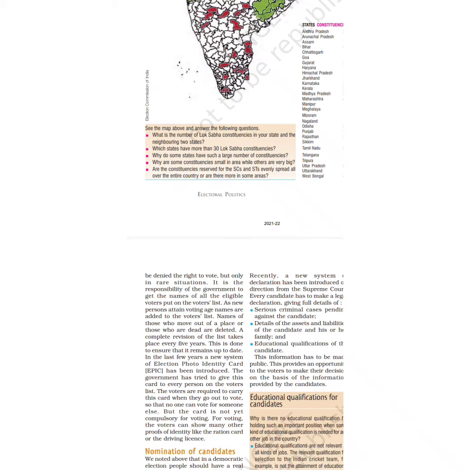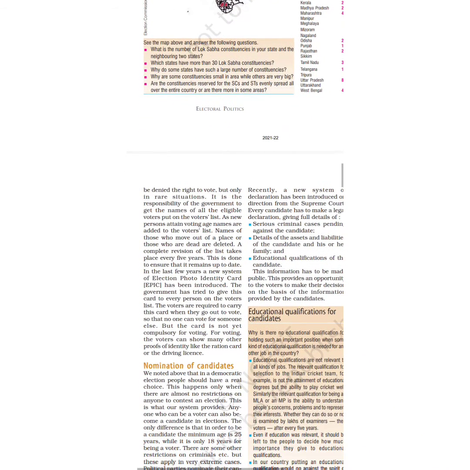This new system introduced in our election system is the election photo identity card, called EPIC, in which your photo will also be there, your entire biodata or information will be there itself, and the government has tried to give the ID card to every person on the voter list.